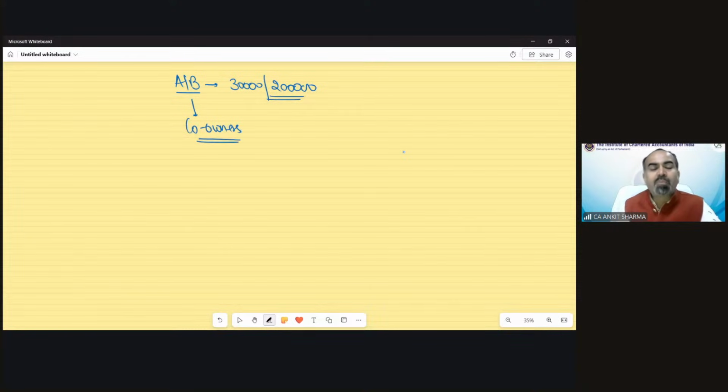Co-owners means when the property is registered in the name of more than one person. Suppose this is the house, it is self-occupied and there are 4 brothers who are the joint owners. We call them co-owners. A, B, C, D, 4 brothers are the equal owners of that property.